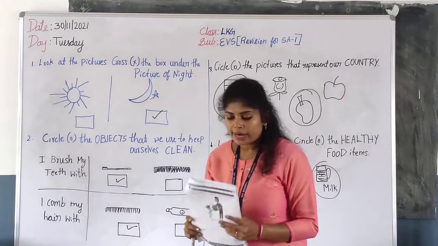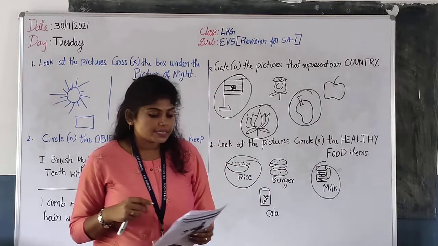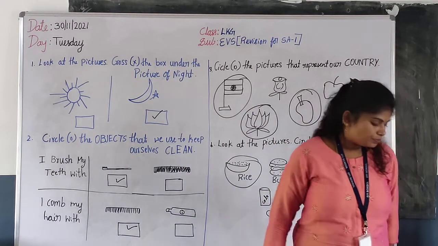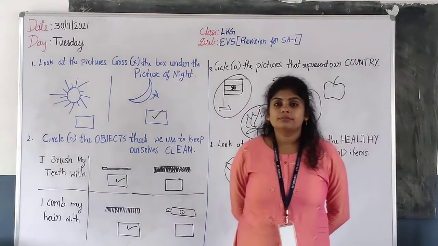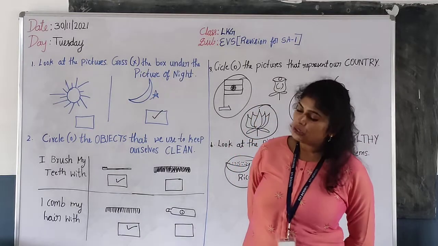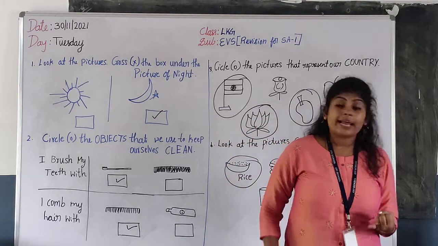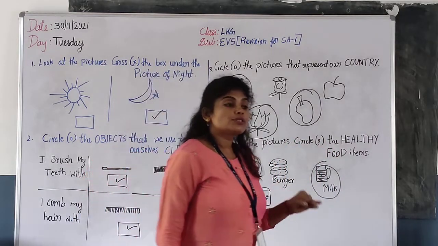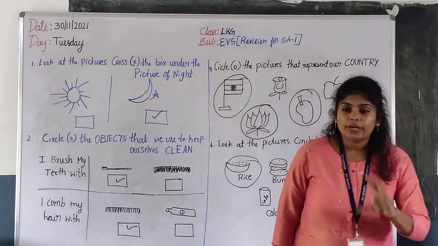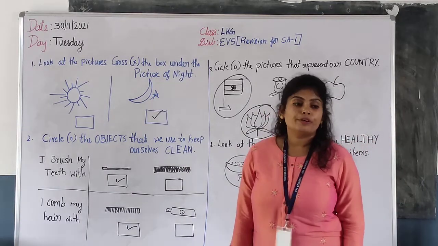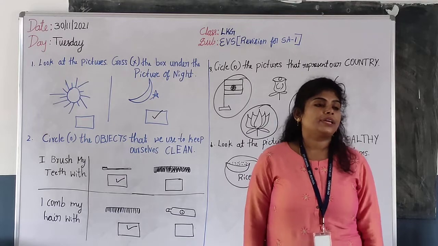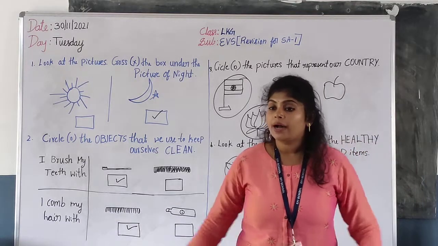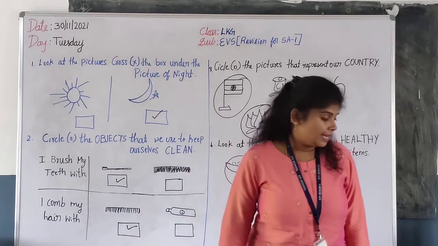Okay. Next, look at the pictures and circle the healthy food items. What is healthy food, children? Mango. Mango is a healthy fruit. Good. Rice is a healthy food, right? Fruits and vegetables are healthy food. Eggs are also healthy food. We will take them every day. Yes, we should take eggs every day. It keeps our body healthy.